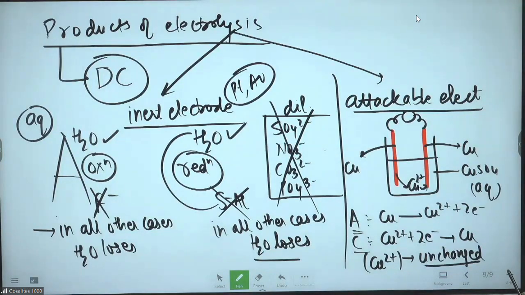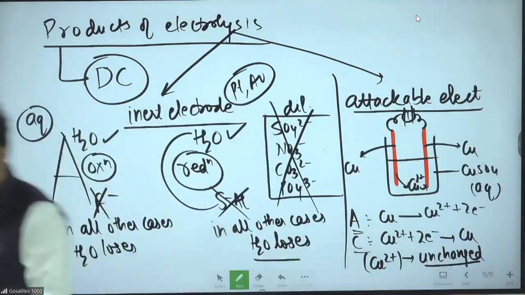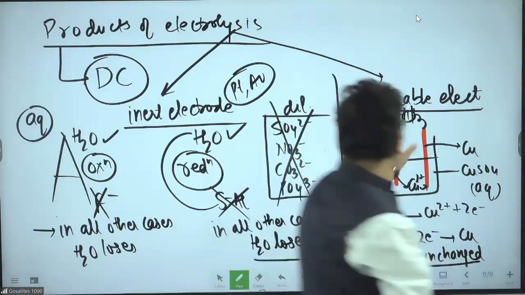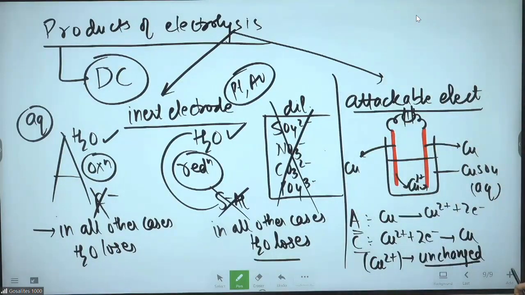Okay, going ahead. Here we have taken the battery. Battery means direct current. Ask your physics faculty what AC/DC means. If you still don't know, ask them. They will tell you. Done up to here. Going ahead.